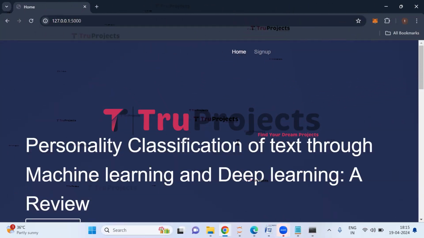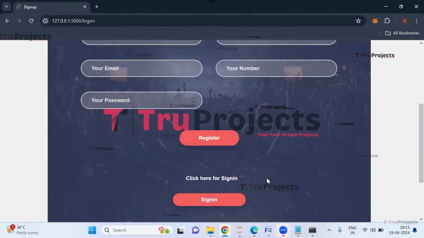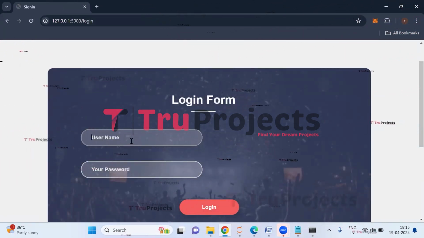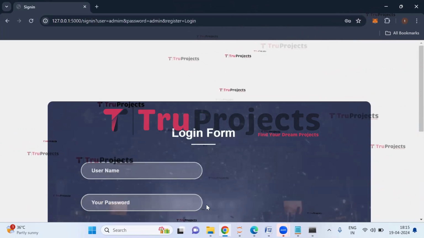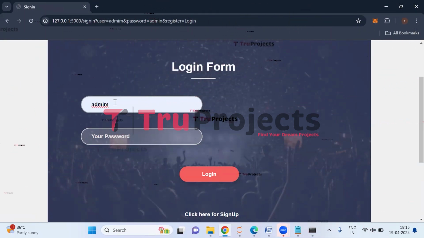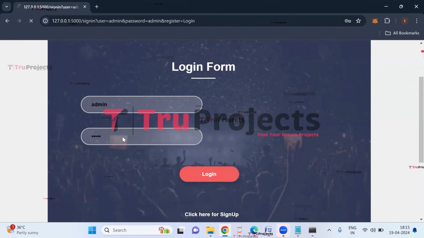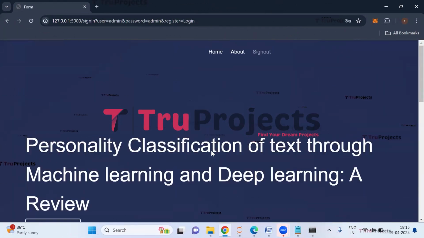So if we are a new user, we need to register first. So click on sign up link here. So here we need to enter all these details to register. But I have already registered, so click on sign in. So here we need to enter the username and the password, which are static, and then click on login. We need to enter the correct username and password, and then click on login. We have logged in successfully and we are redirected to the prediction page.